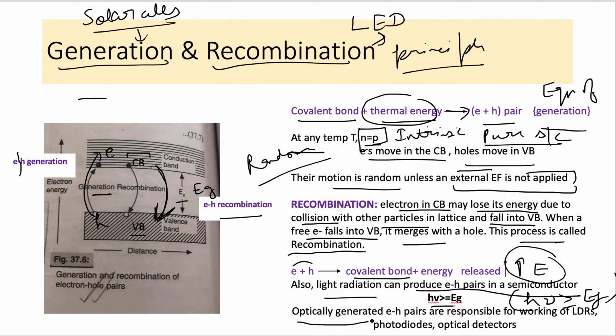So optically generated electron hole pairs are responsible for the working of LDRs, light detectors, photodiodes, and optical detectors. Okay, so this generation and recombination process plays a lot of role in the application devices of semiconductor material.